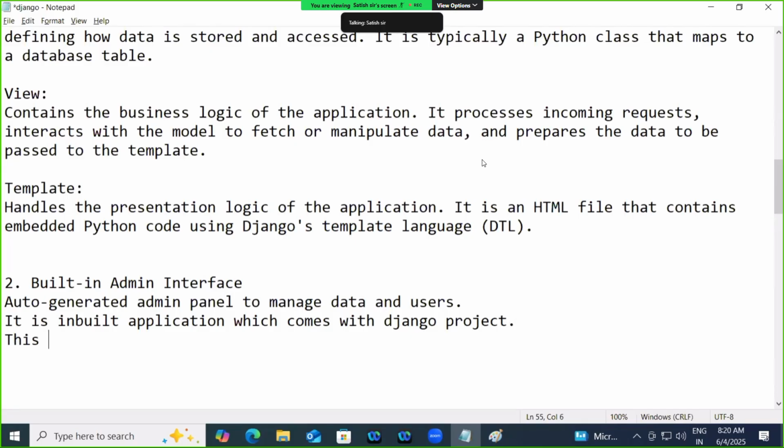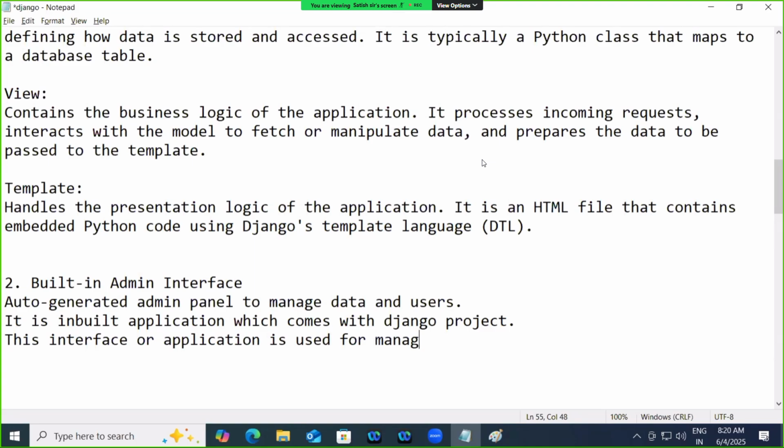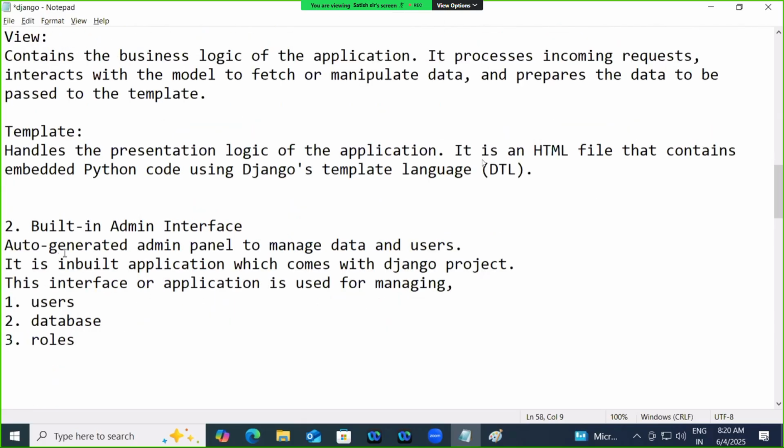And this interface or application is used for managing what? What do you manage here? Users. Second one, you manage the database. You also manage roles. All these things you can do by using one predefined interface, and that is called admin.